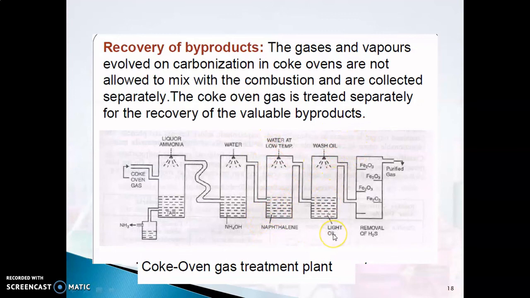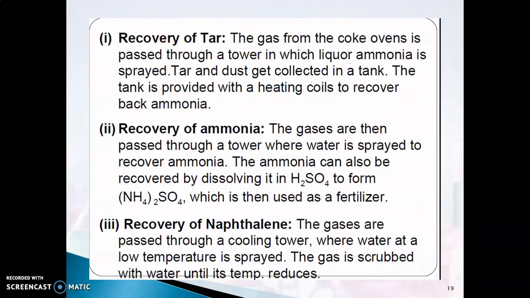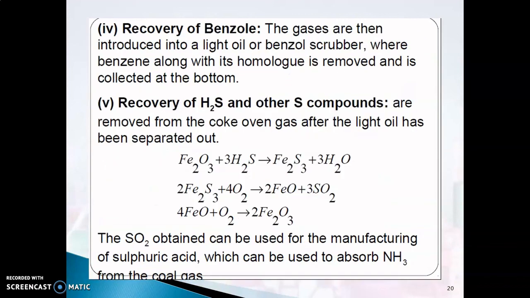Wash oil, light oil is obtained. And here also, when iron oxides are supplied, I get purified gas. Okay, so various reactions. Maybe in the next slide we'll see, so you can recover tar, you can recover ammonia, you can recover naphthalene, benzol, H2S. So these are the various reactions by which H2S and other compounds can be recovered.